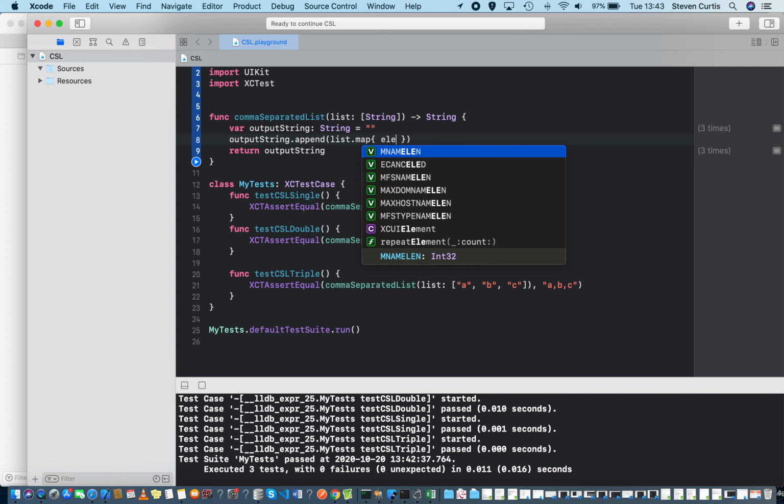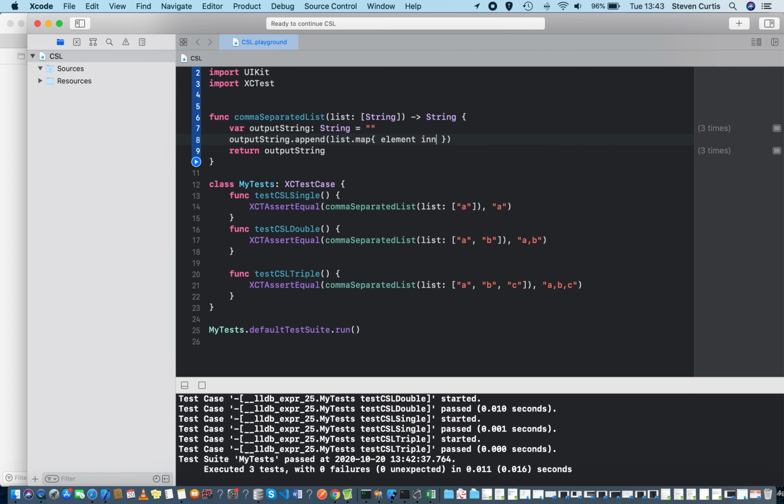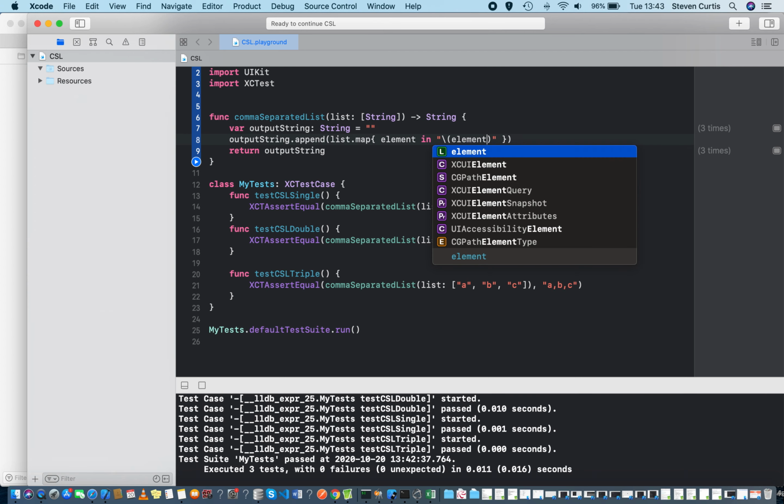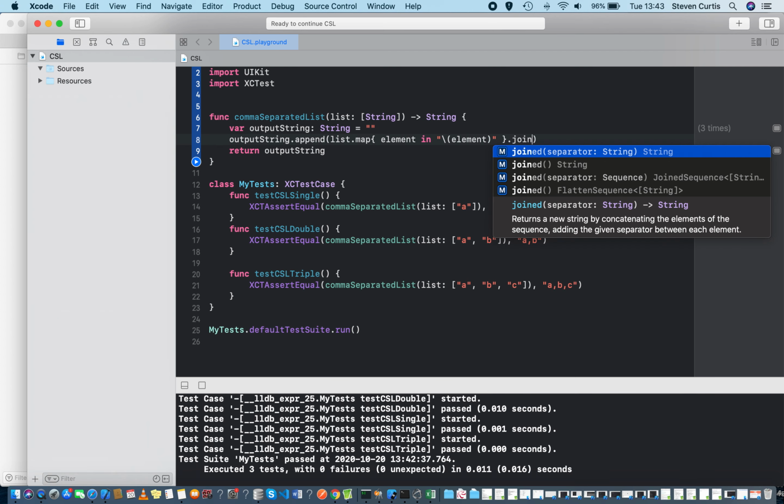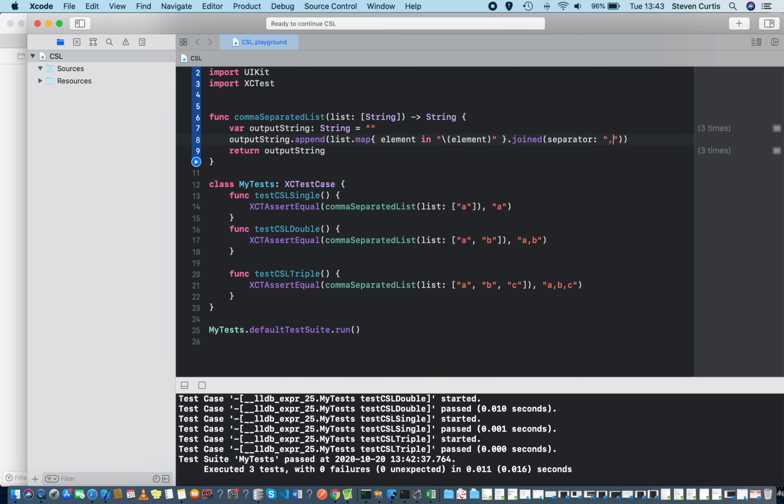So if I call each element once again, which gives us then a list, and then we can use joined, so it's joined by a comma. So what's going to happen is that it takes each element and joins them with the comma, and hopefully this is also going to work.